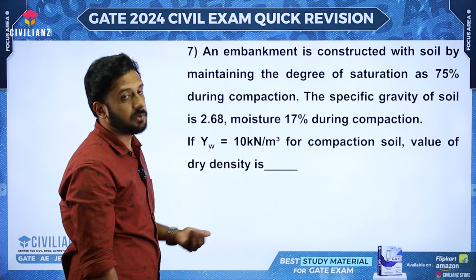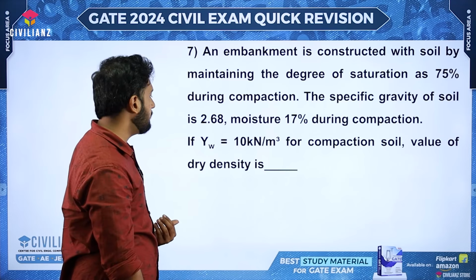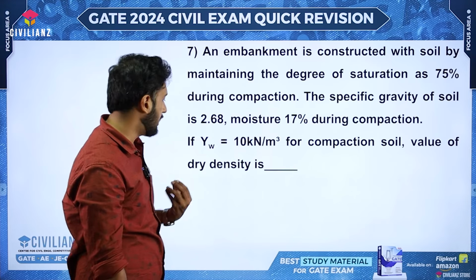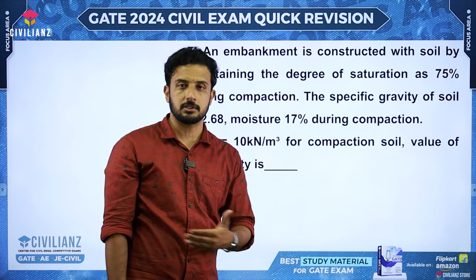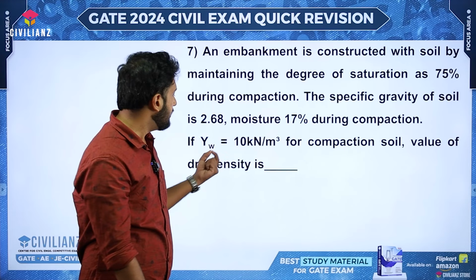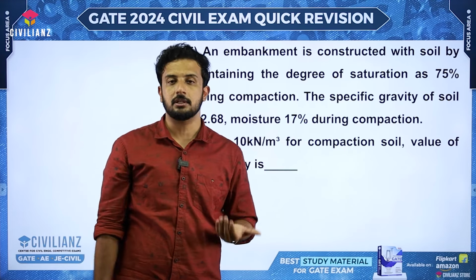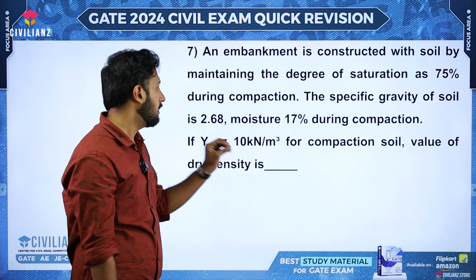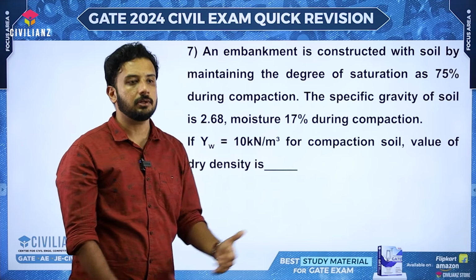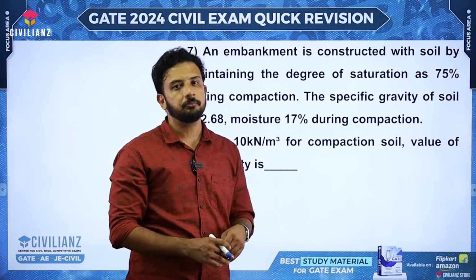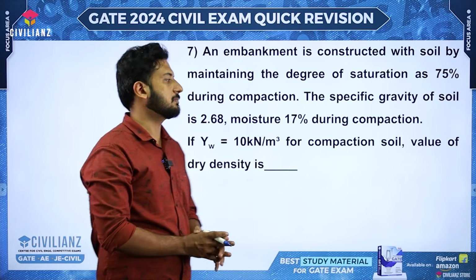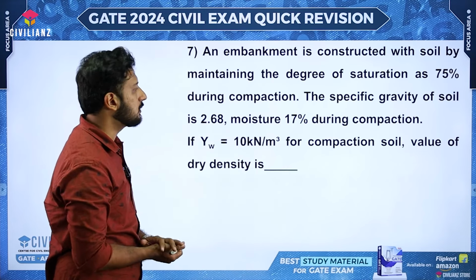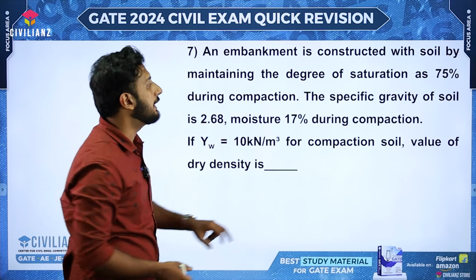Now the gamma W, which is nothing but the unit weight of water. This is an important point which I told you in the previous question. If this value was not given in the question, then we need to take 9.81. Since it's given, you have to take only 10. If you are taking 9.81, you may be getting some other value which may be going out of the range sometimes. Okay. So what we need to calculate is the value of dry density.